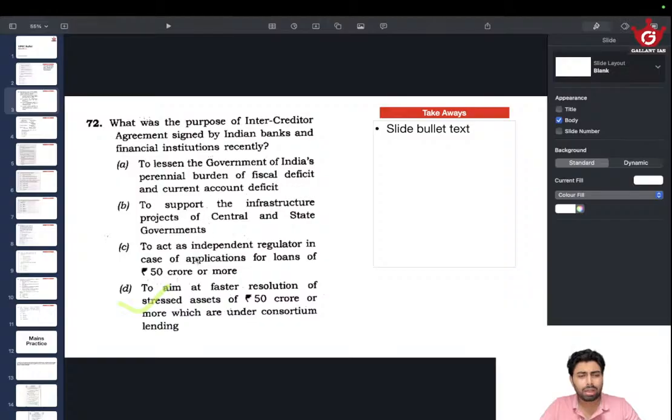These two are anyways not right, and this is less, and this makes very much sense when read in regard with the intercreditor agreement. So this could be right. That's how I arrive at the answer. Then moving on, next question.